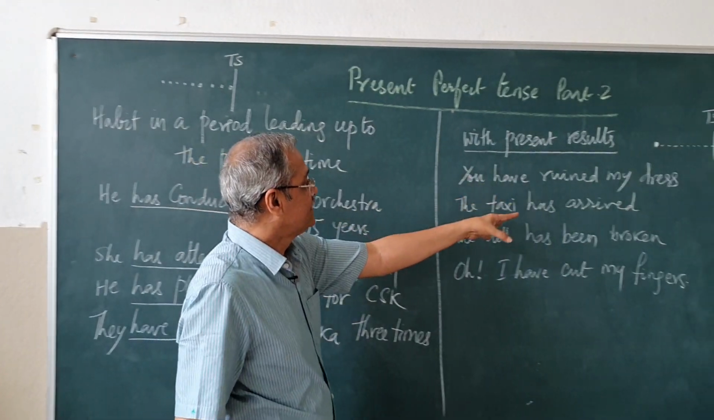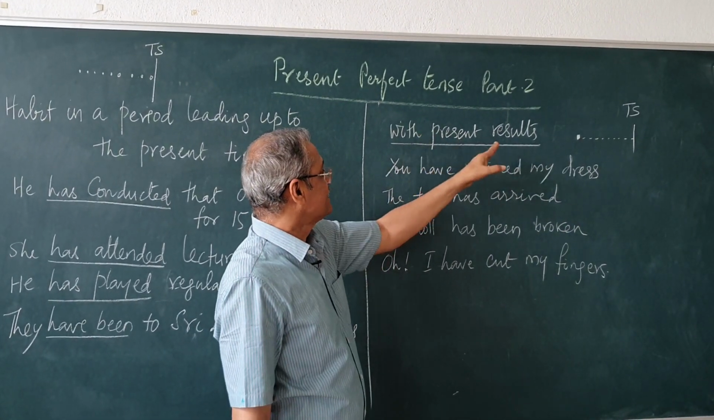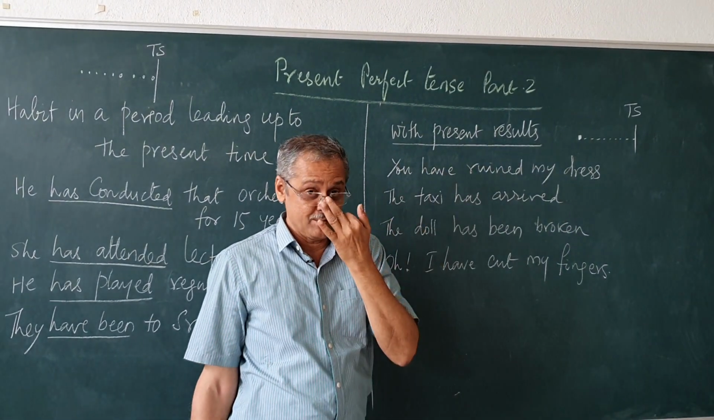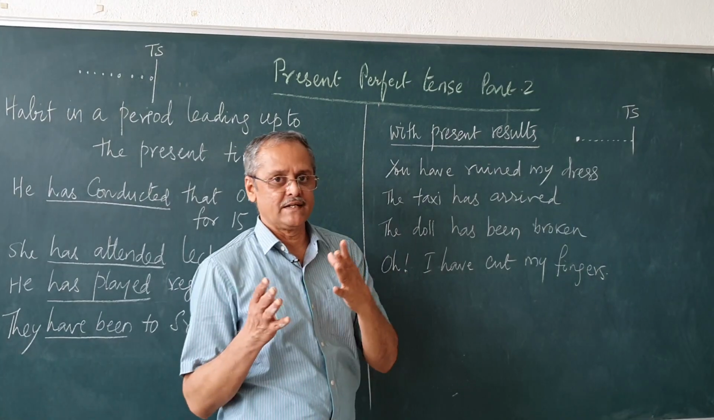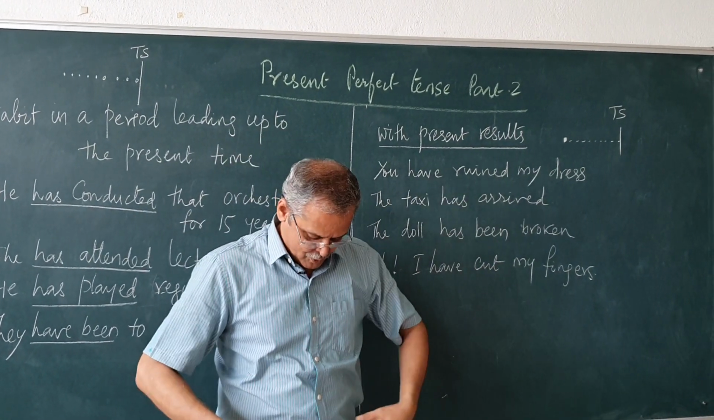Then fourth one, where do we use present perfect tense? With present results. Action took place in the past, but has got results over the present. It has got influence over the present. You have ruined my dress. See, I am showing it now.